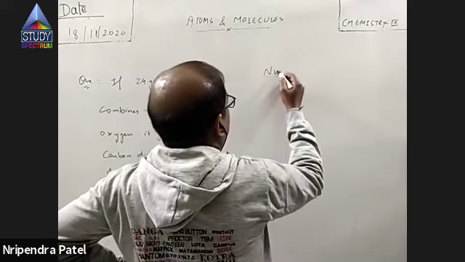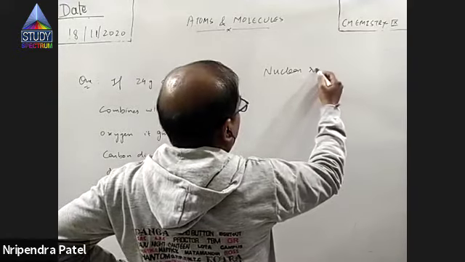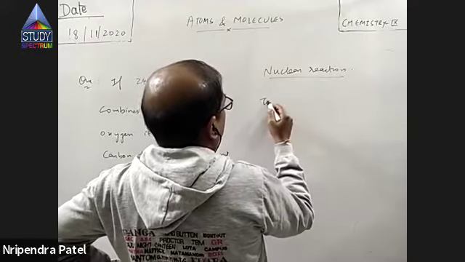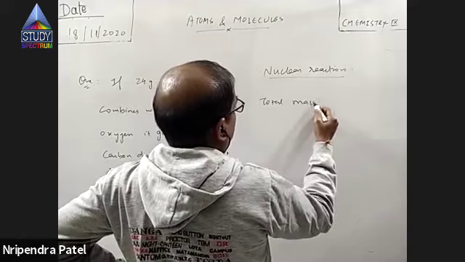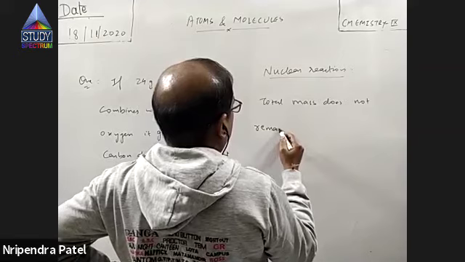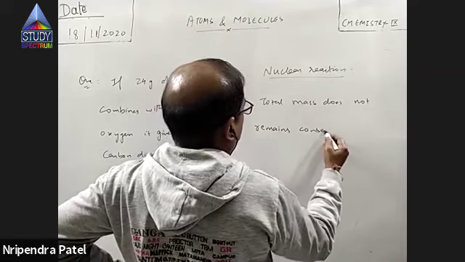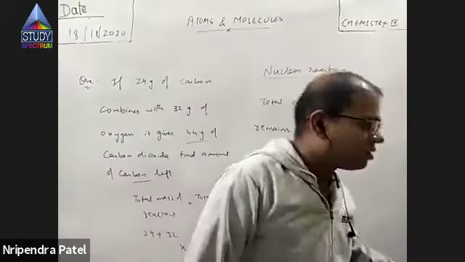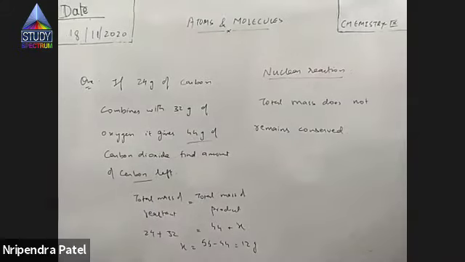Some nuclear reactions are there. We call them nuclear reactions. In some nuclear reactions, total mass does not remain conserved. Instead, some mass is converted to energy or some energy is converted to mass. Right? कुछ nuclear reactions होते हैं where mass does not remain constant, वो change हो जाता है, right?